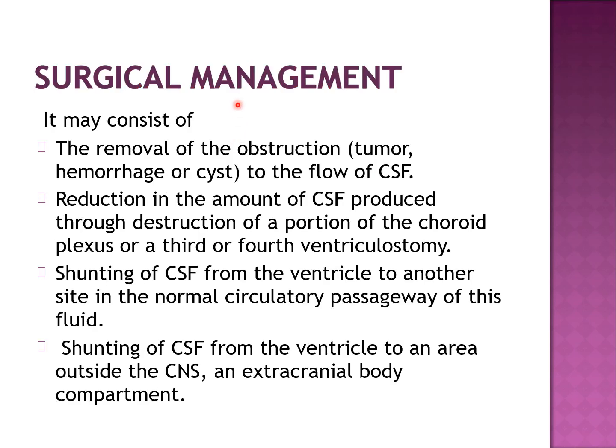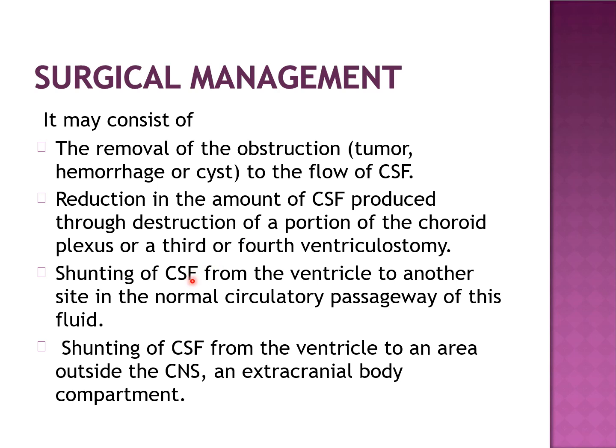Coming to surgical management, which is the cornerstone, it includes removal of obstruction, that is removal of tumor, hemorrhage or cyst, and reduction in the amount of CSF produced by the choroid plexus, that is by destroying a portion of the choroid plexus, which can be done through an opening either in the third ventricle or in the fourth ventricle, by third ventriculostomy or fourth ventriculostomy. Another surgical procedure is shunting.